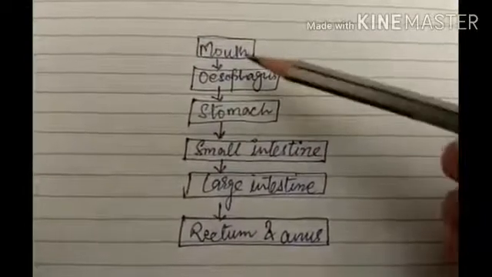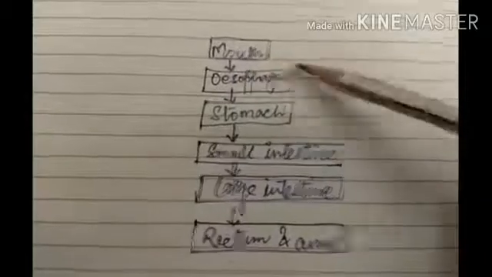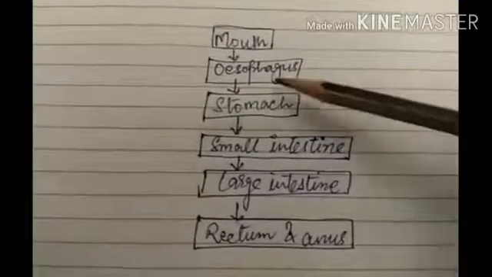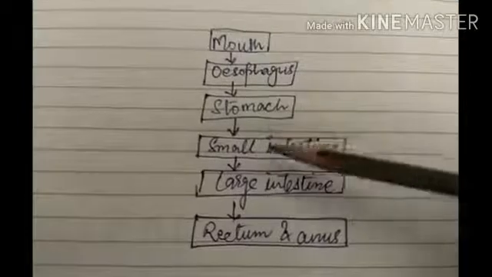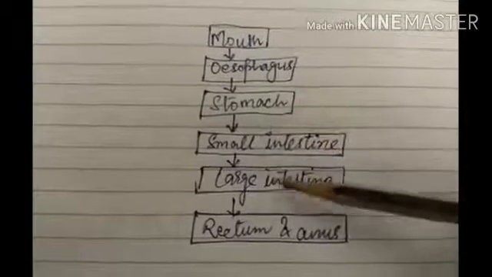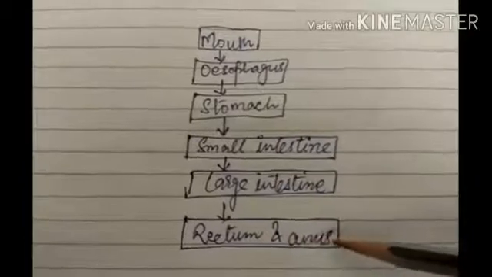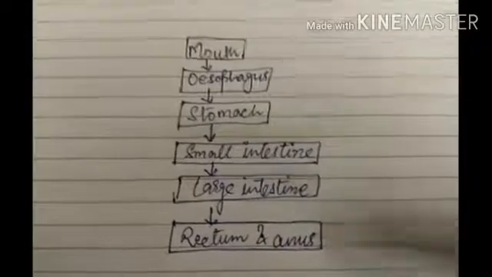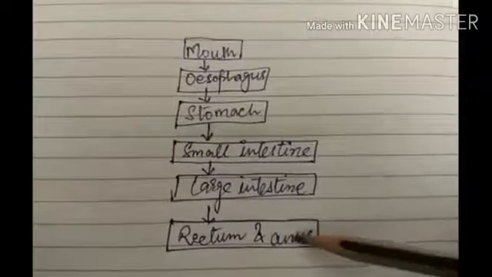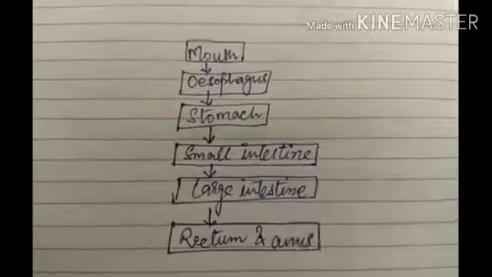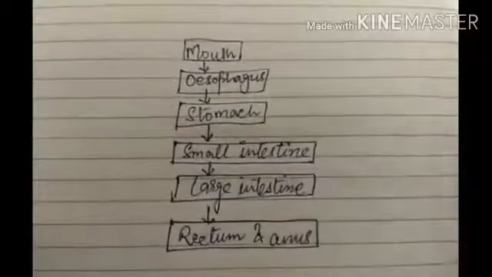So this is the flow chart showing you the ingestion and egestion process. Basically we are taking the food from our mouth and then it will pass through esophagus, through stomach, through small intestine, large intestine, and then from rectum and anus it will be taken out of the body. That is ingestion is here and egestion is from here. Got this one? So this is a flow chart for the first question.